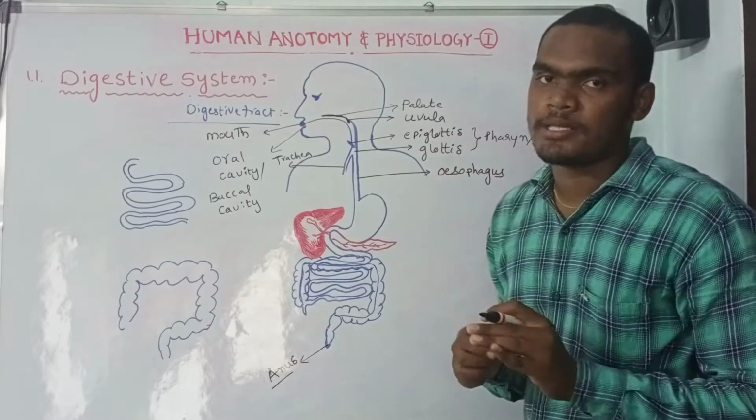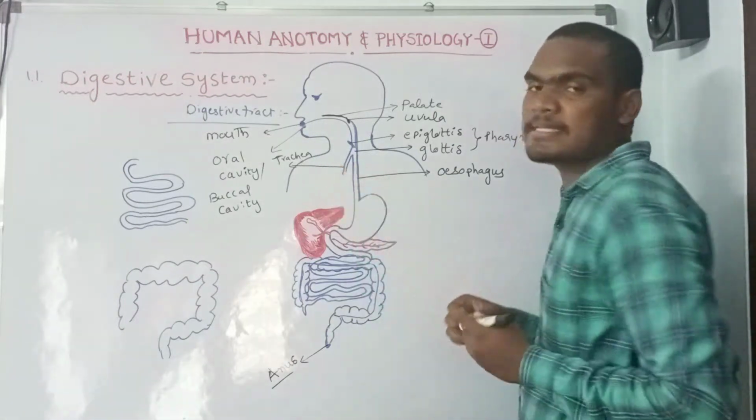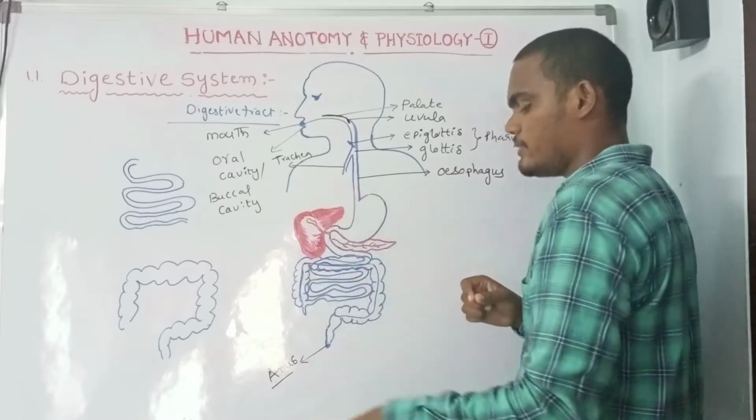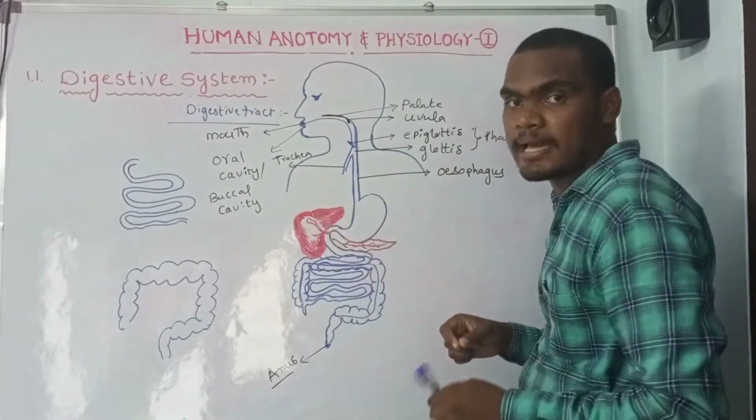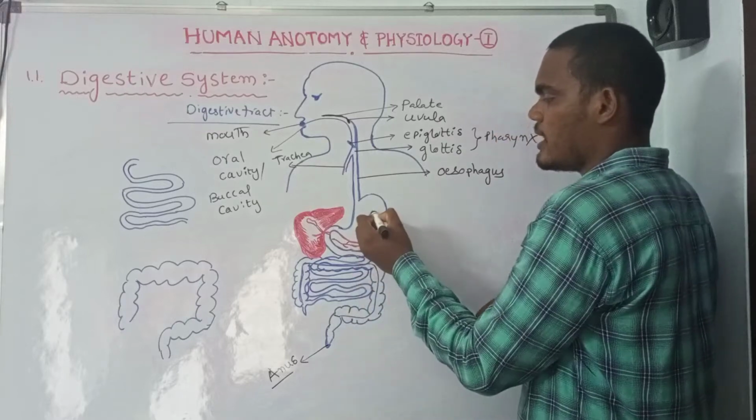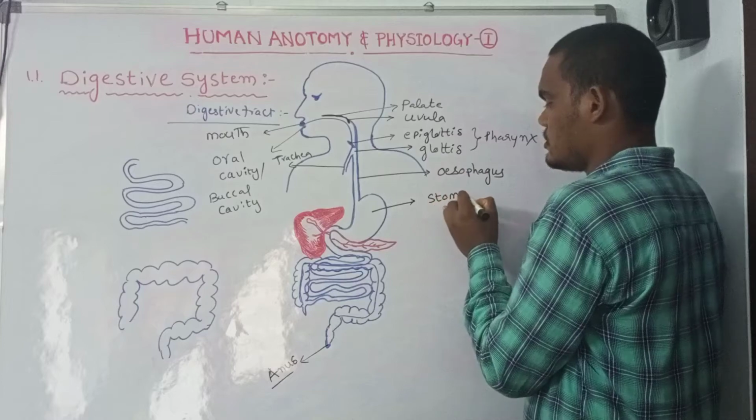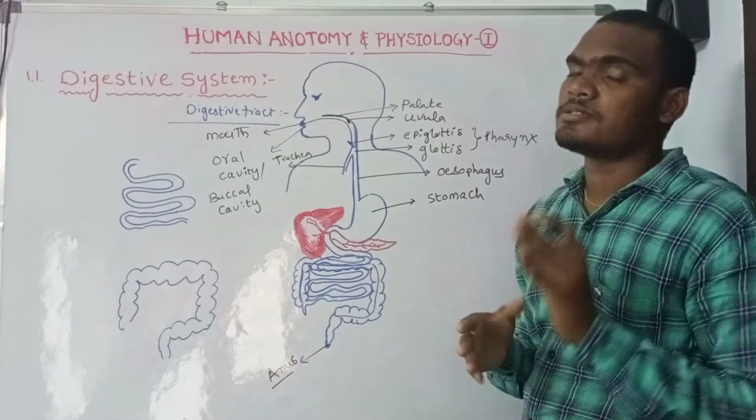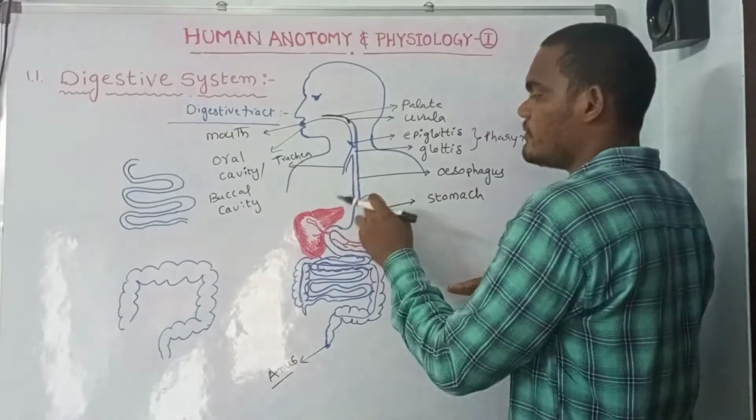In the esophagus, there are no digestive enzymes. This esophagus opens into a J-shaped, sac-like structure called the stomach. The stomach consists of 3 parts. So what are they? We'll discuss.